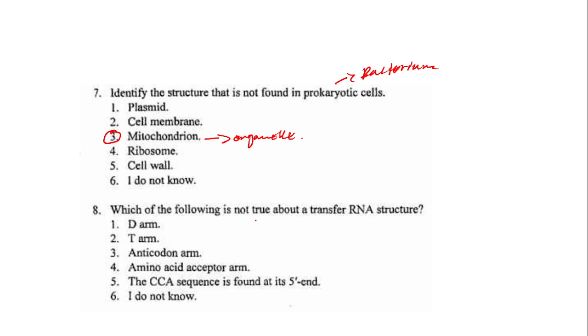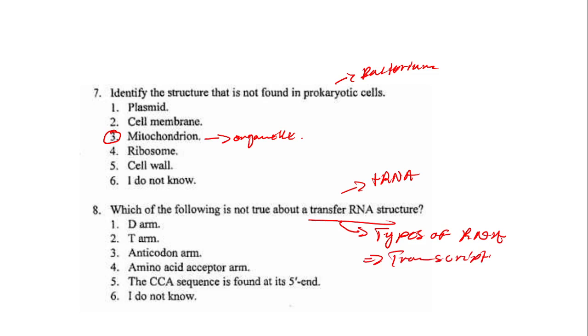Which of the following is not true about the transfer RNA structure? So this is tRNA, and when you talk about tRNA, where you can get it from, you can talk about the types of RNA, and this question is coming from transcription.